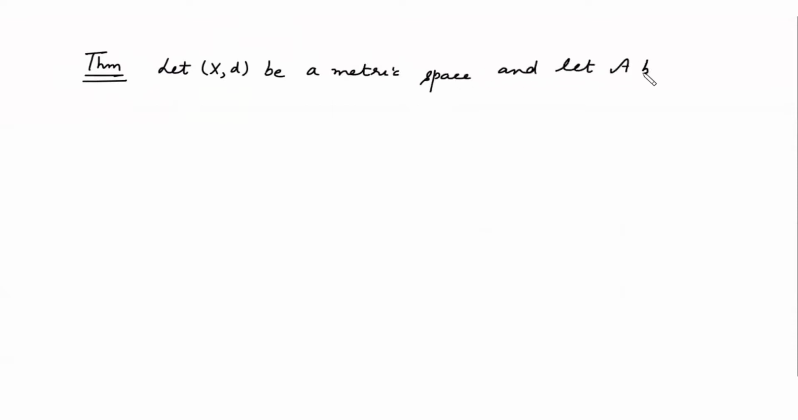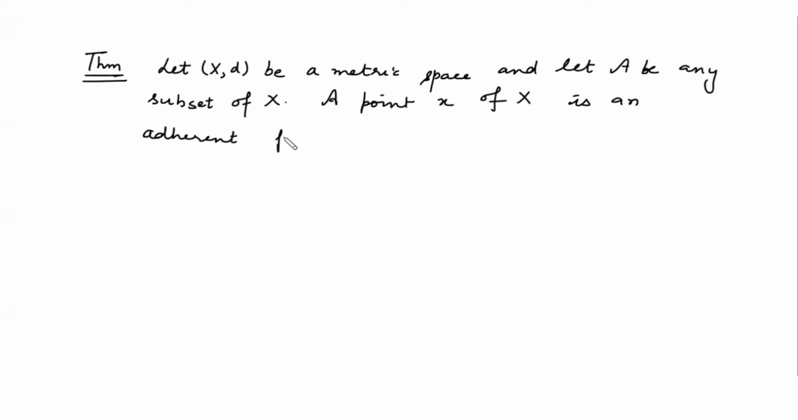Now just see, write down the next theorem. This says that, let's suppose you are having a metric space. Let (X, d) be a metric space, and let A be any subset of it. A point x of capital X is an adherent point of A if and only if the distance between the point and the set is 0.